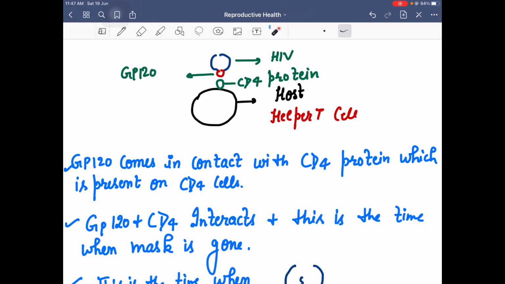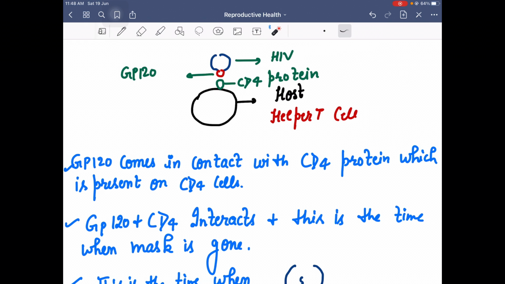Now GP120 of HIV and CD4 of immune system cells interact, and that is the time when the mask present on the GP120 is gone.